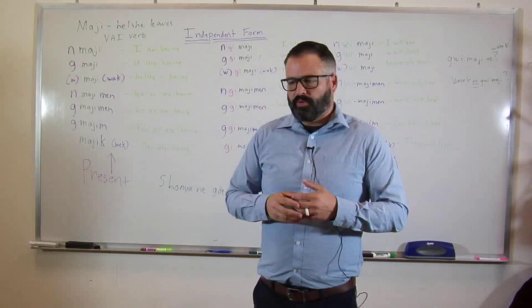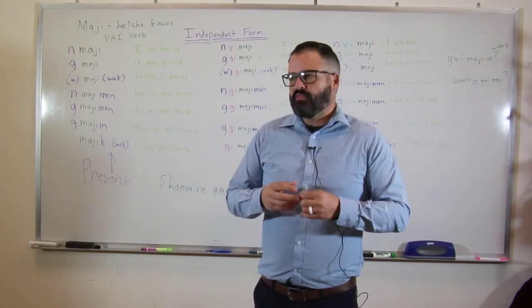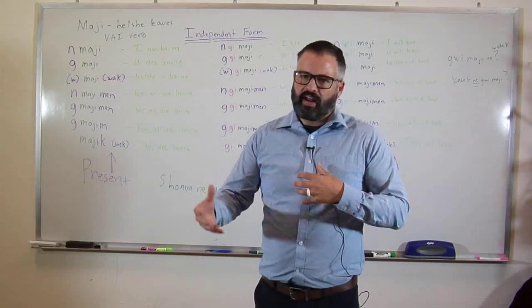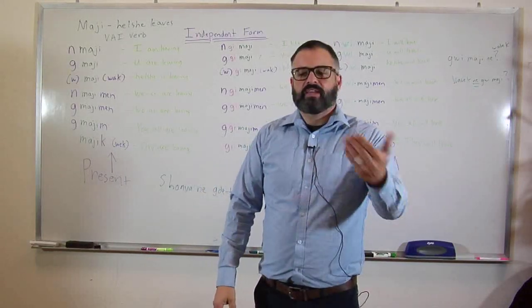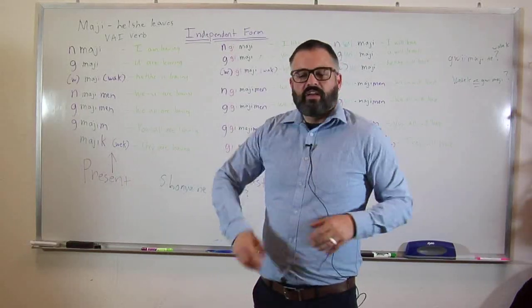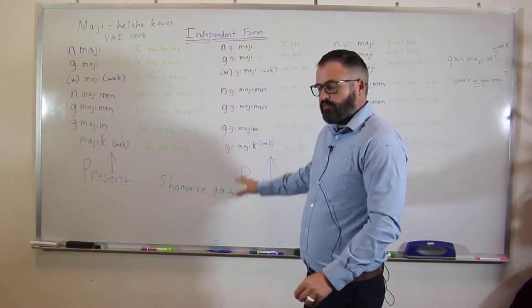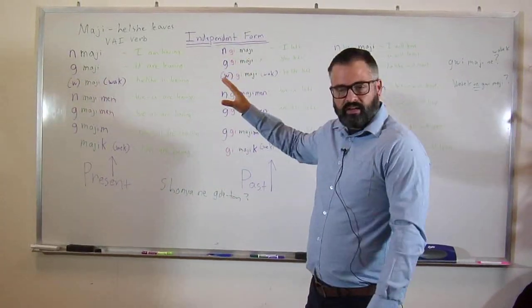The final type of verb is called a VTA, or a transitive animate verb. And that would be a verb where two animate people are interacting. So like, I'm talking to him, he's talking to me, we're talking to them, you tell her. And there's quite a few different forms with those. But with this basic VAI verb, there's only 7 main types.